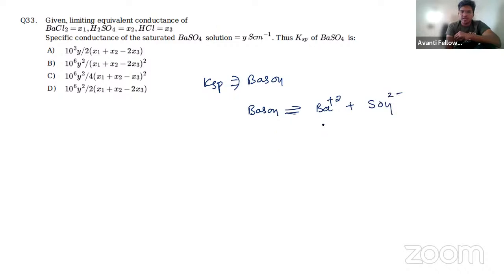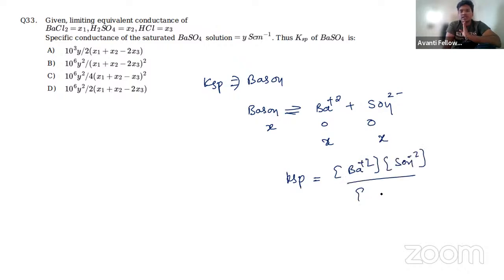If you take this as initially X and 0, 0, what will happen here? This will become X and X. So KSP is the concentration of products divided by the reactants' concentration.